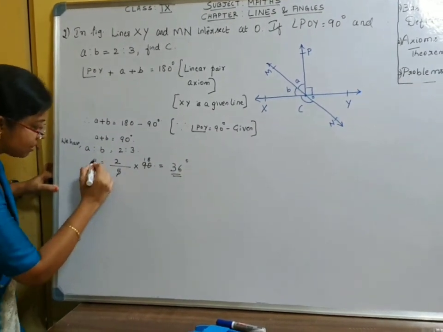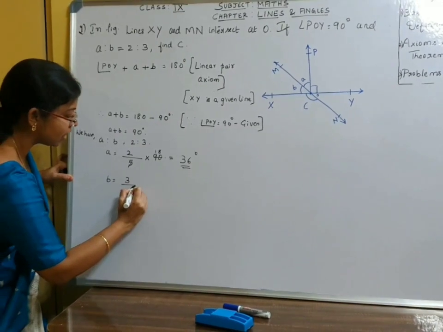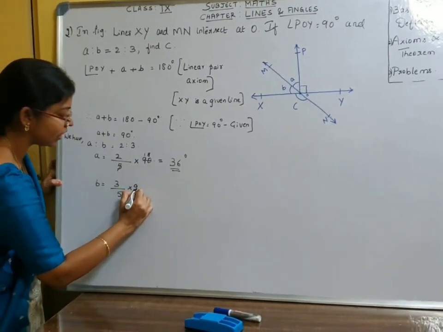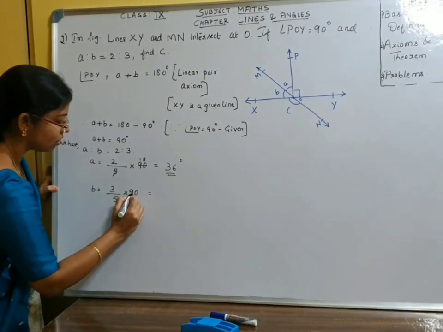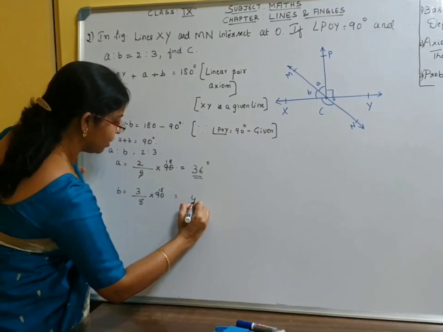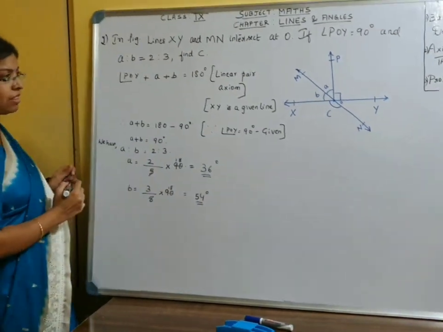Now we will calculate B similarly. Its ratio is 3, so 3 by 5 into 90, 5 into 18, 54 degrees. So B is 54 degrees.